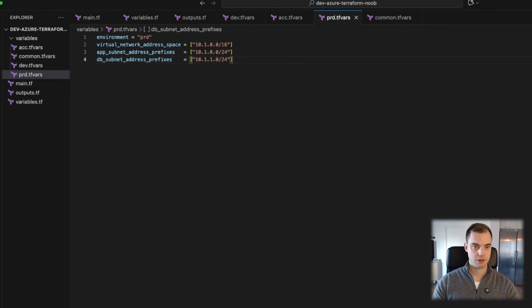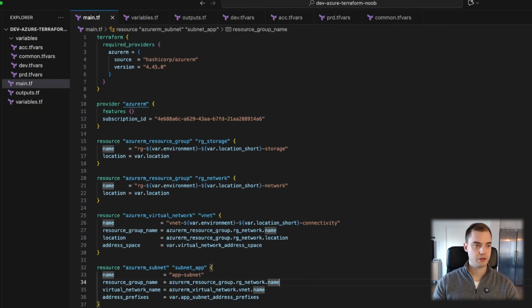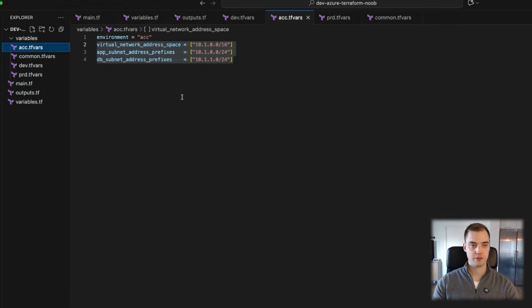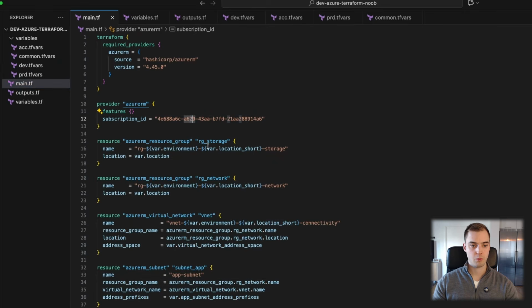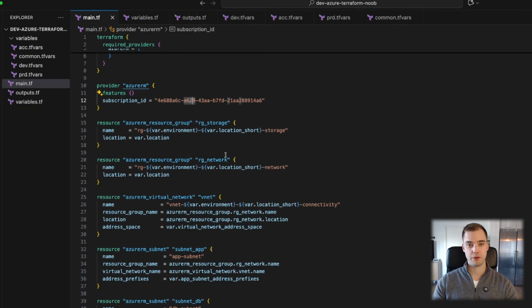And in production, we're gonna do the same. And then finally, we have to make sure that we actually use the variables. So here we want to use variable virtual network address space, app subnet address prefix for the app subnet, and the DB for DB. Okay, so to summarize, we got rid of all the environment-specific folders and we replaced them with environment-specific variable files instead. This allowed us to keep one main.tf with one set of this code instead of 3 copies of this code.